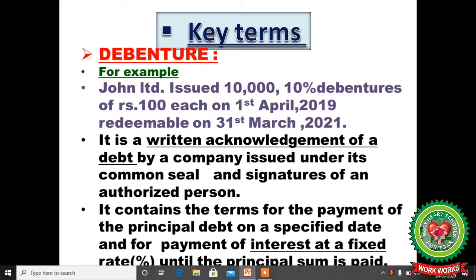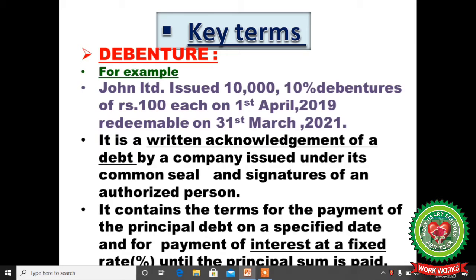First of all, see the key terms. Number one, debentures. John Limited issued 10% debentures of rupees 100 each on 1st April 2015, a lot of 10,000. 10% debentures means a fixed interest rate of 10% on the debentures, and the face value of each debenture is rupees 100. They are redeemable on 31st March 2021. Redeemable means buyback by the company, and the date for buyback is 31st March 2021.